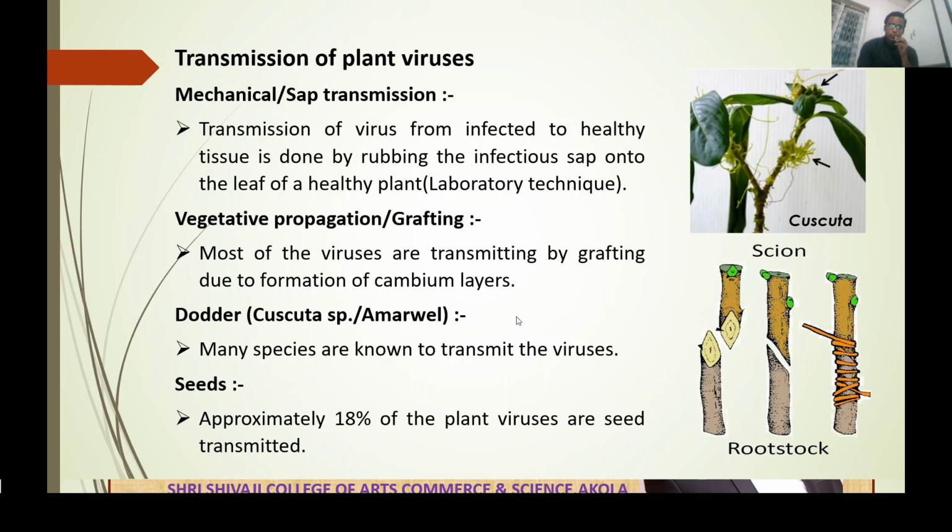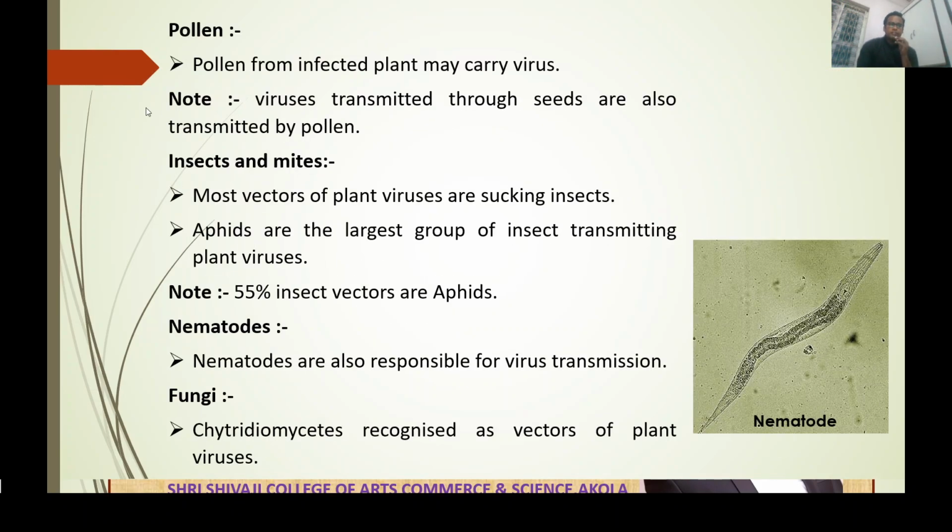Seeds. Most of the viruses are transmitted by means of seeds. Approximately 18% of plant viruses are seed transmitted. Now next one is pollen. Pollen from infected plants may carry virus. Suppose one of the plants is infected, in that case that plant's pollen carries viruses. The most important thing is that viruses transmitted through seeds are also transmitted by pollen.